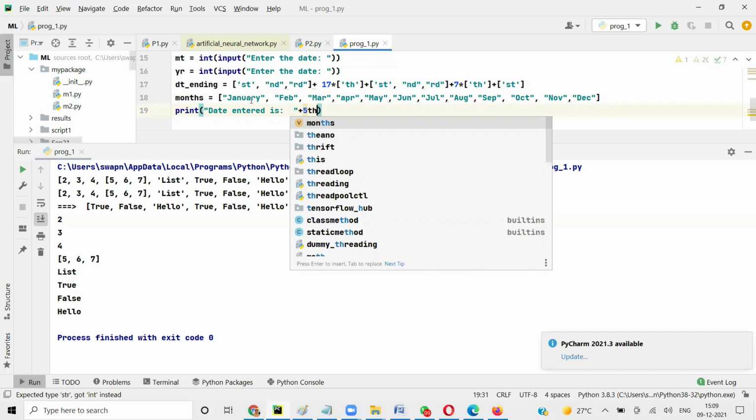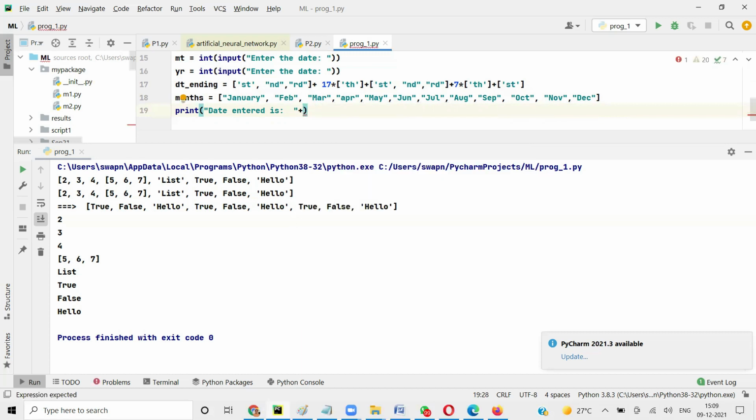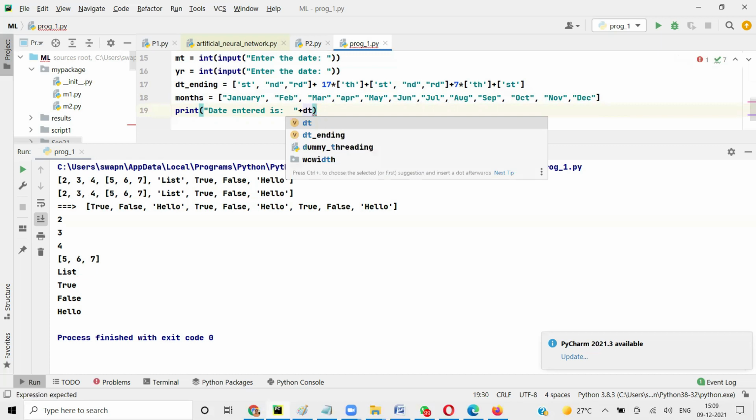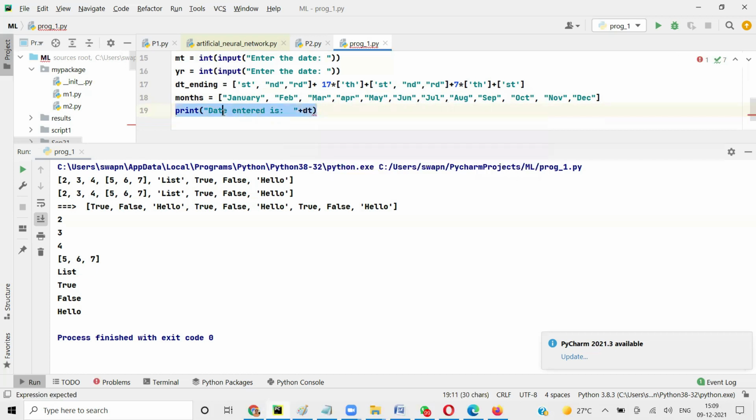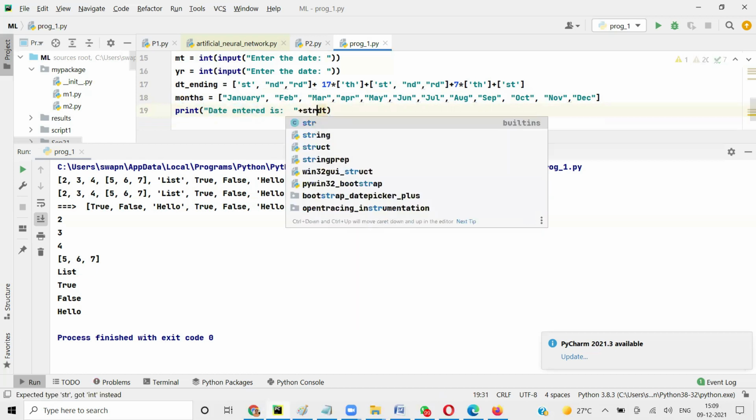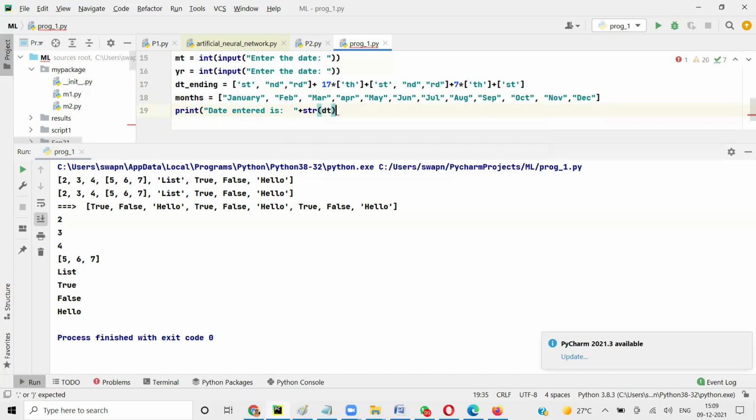But the problem here is, if I put dt as an integer, and we are taking here a number, right? So you can't add, this is a string, isn't it? This part is a string, so you can't add a number to a string. So you have to convert this into a string. You can only add 2 numbers or 2 strings. So now the date has become a string. So if the entered date is 5, we have taken care of 5.